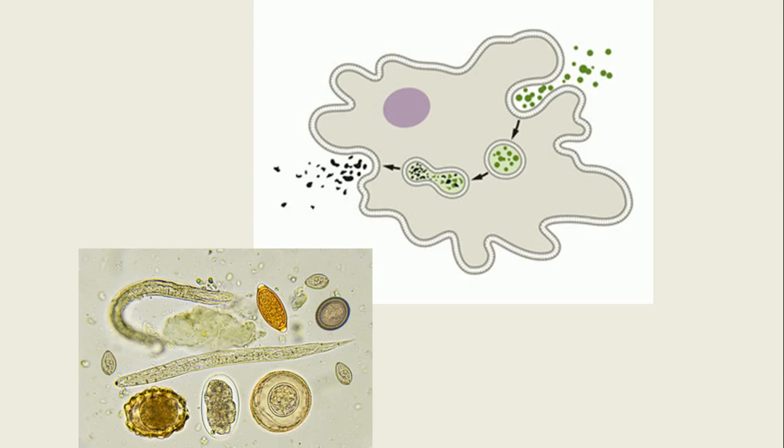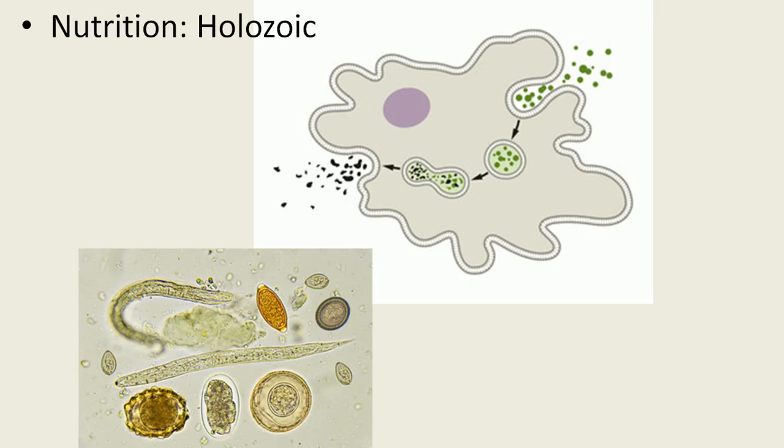Then the next characteristic features of the protistans. The protistans are holozoic organisms. What is holozoic? In these pictures we observe that the whole food is grabbed by the organism. They ingest the whole body, digest it, and eject the undigested food matter. This is holozoic: the whole organism is ingested into the body and then digestion is carried out. This type of nutrition is found in protistans.